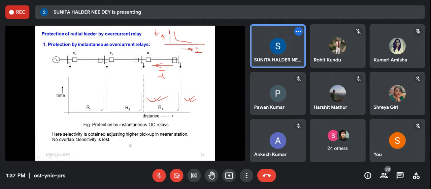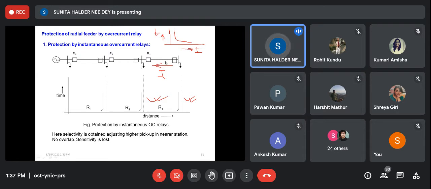So here you see when we go towards the source, then obviously current is increasing because by KCL currents are additive. But you see at the relay R3, the time of operation is same as for the relay of R1. So there is no discrimination, no selectivity, no overlap. So we cannot provide any backup protection scheme.